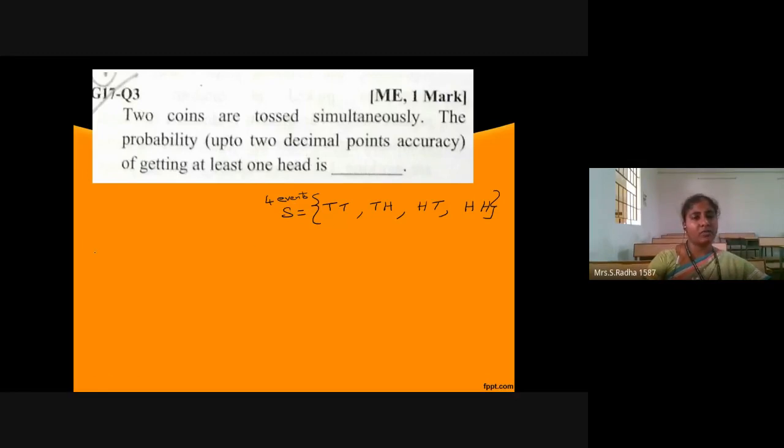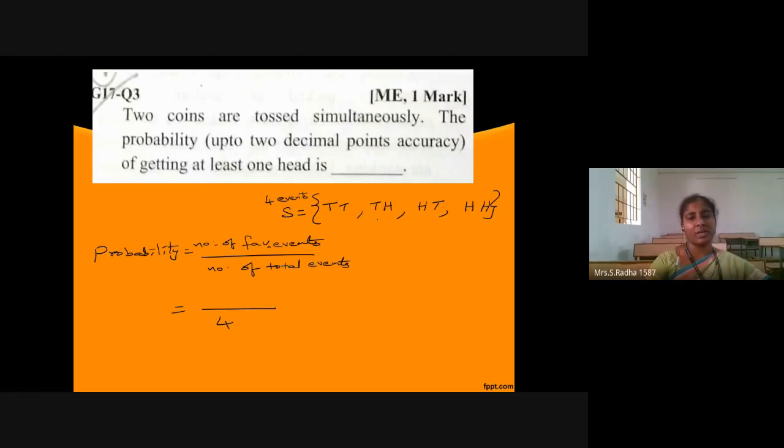Here the probability is always given by the number of favorable events divided by the number of total events. We have total events 4. Favorable events means at least one head.